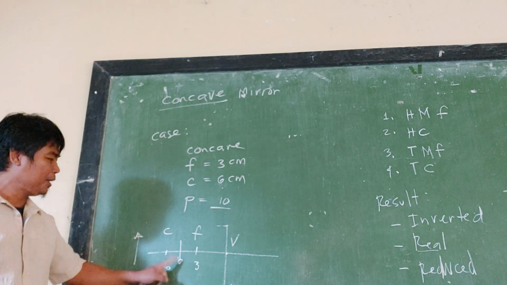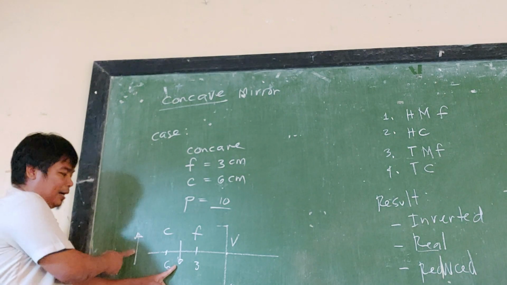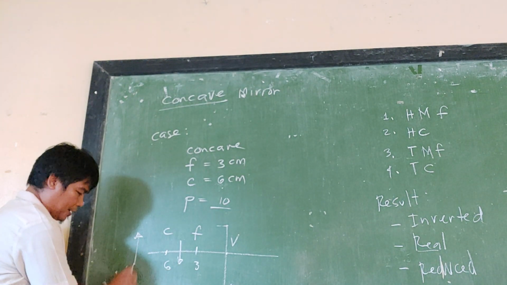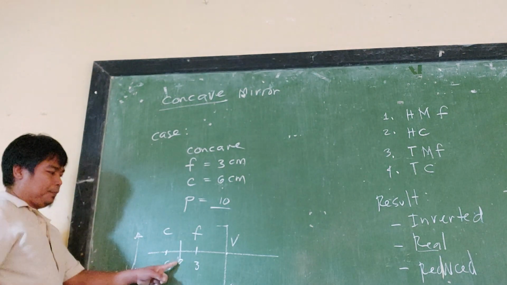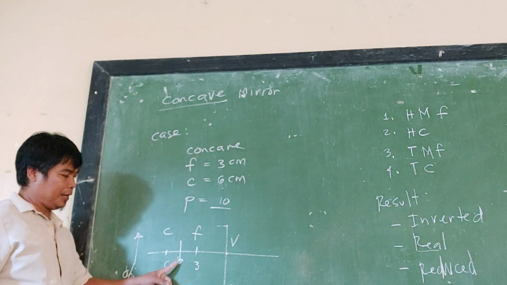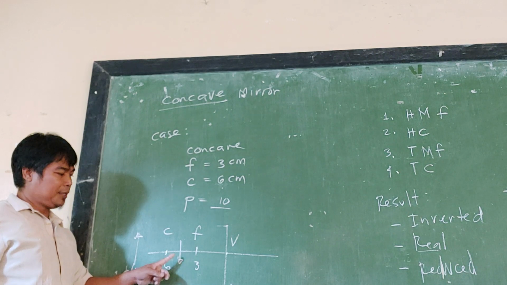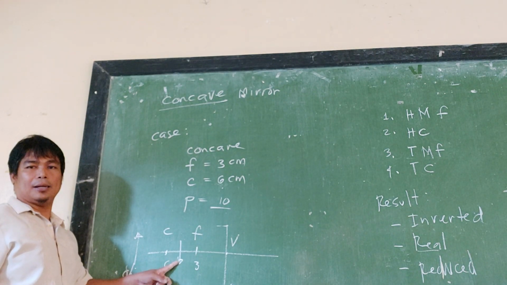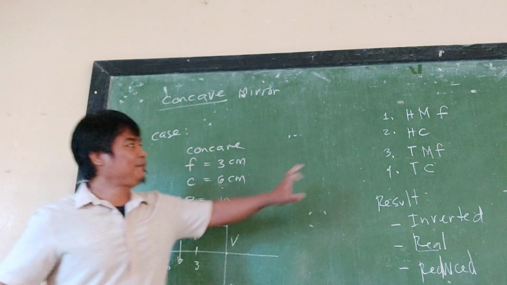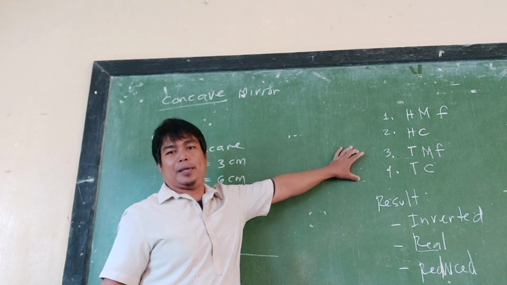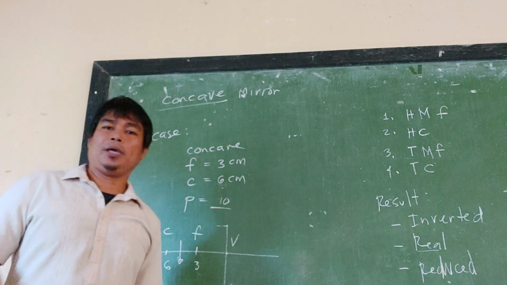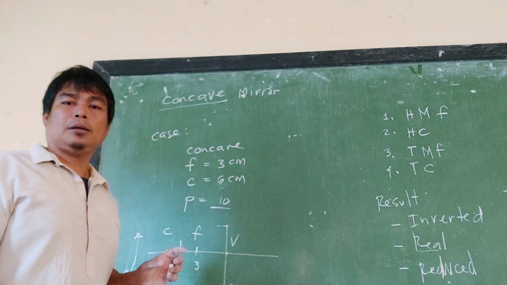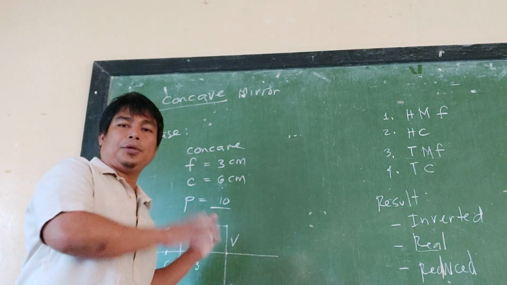So you have now an idea as to what is the characteristic of this image. As you can see the image, compare it with the object. This is the object. So this is inverted, this is reduced, and this is real, of course, if you have followed the correct procedure in drawing. That is for case A. Later we're going to show case B.